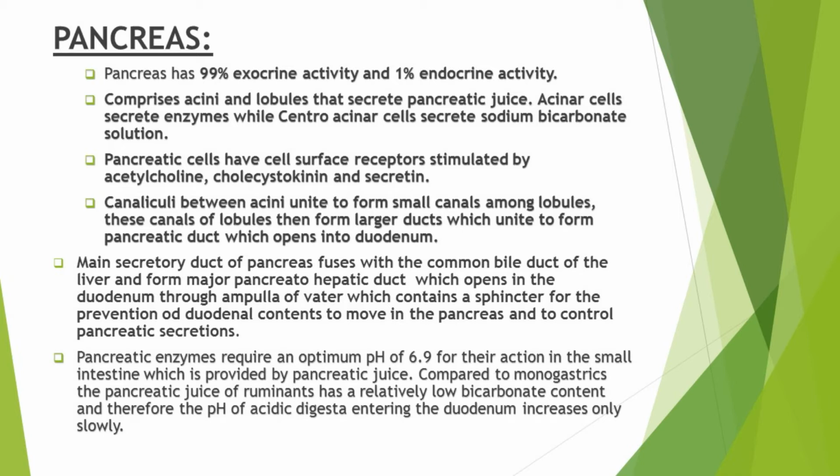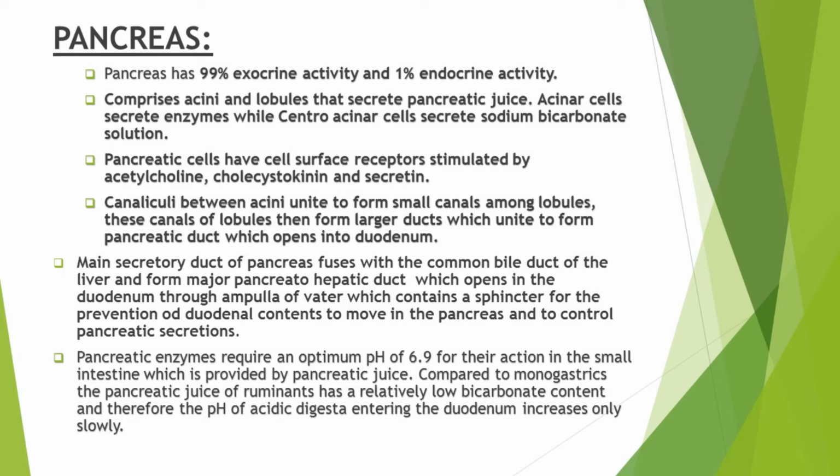The enzymes of pancreatic juice require an optimum pH of 6.9 for their action in the small intestine, while the material that comes from the stomach into the small intestine is acidic in nature. So pancreatic juice is secreted at the duodenum, the very first portion of the small intestine, and this secreted pancreatic juice then optimizes the pH of the small intestine to 6.9, and in this way it allows the pancreatic enzymes to work properly.